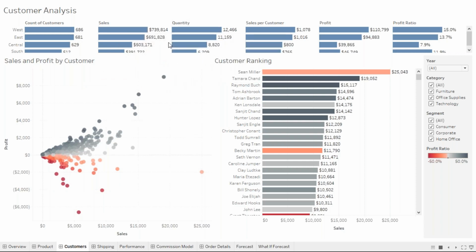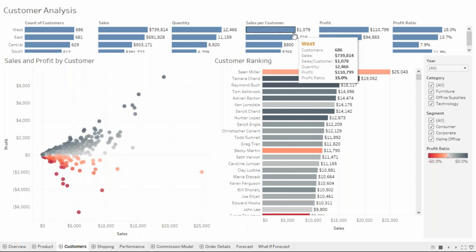And quantity, you can see the quantity by each region. In the west region this much quantity was sold, and in the east region the quantity sold is 11,159, then the central region and south region. Now sales per customer: on average, how much sales is happening with each customer in each region? On average, the customer is buying $1,078.